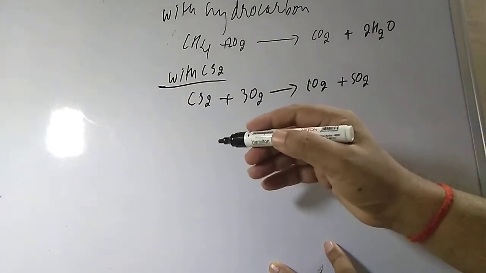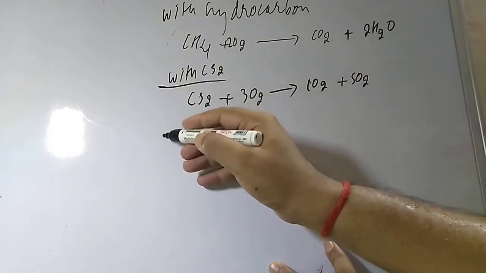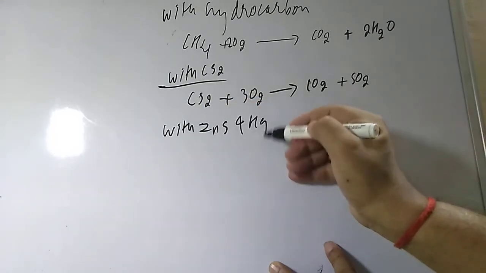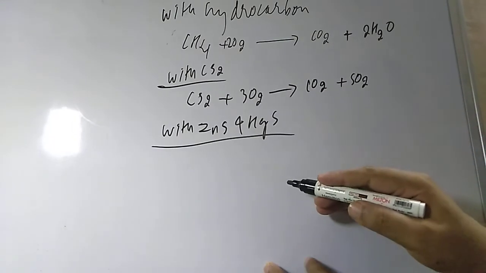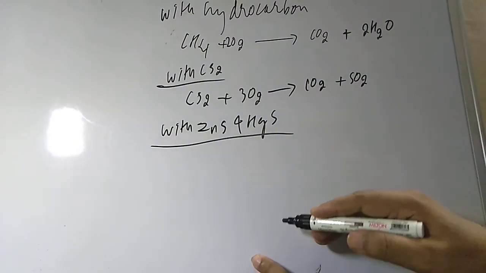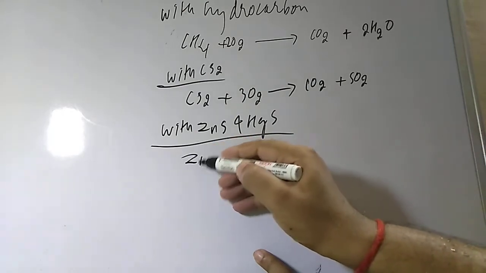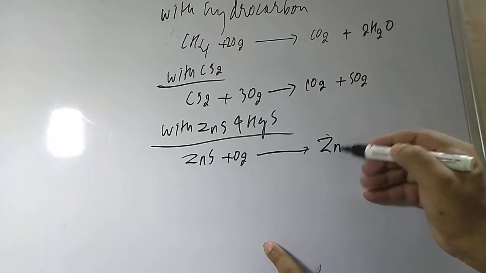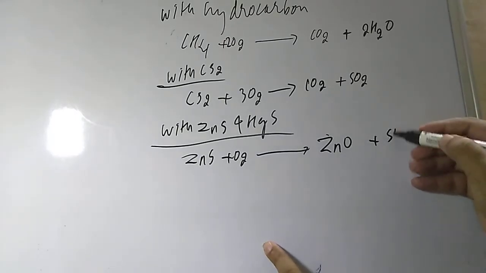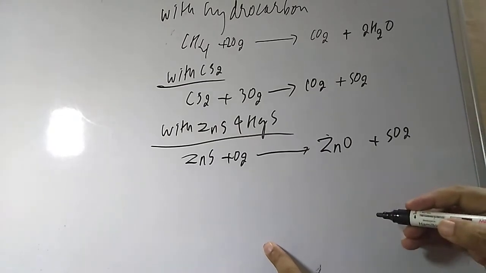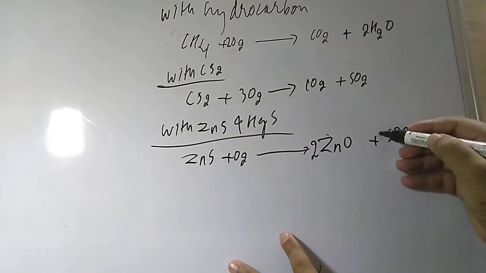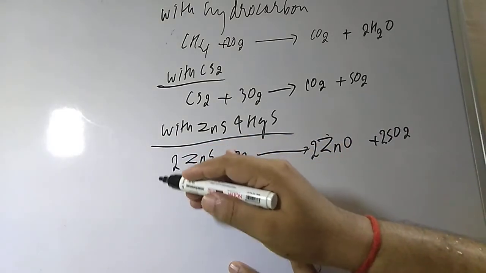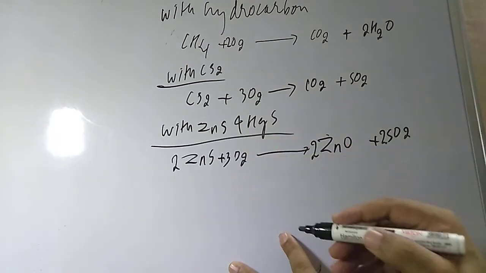Okay, and a little important one, with ZnS. If you are taking ZnS and HgS, how will it react with zinc sulfide and HgS? You see, student, it is also reactive with zinc sulfide. So if you take ZnS and treat it with dioxygen, what will it give, student? It will give zinc oxide plus SO2. You can balance it out, student. So 2 moles of zinc oxide and 2 moles of sulfur dioxide it will form, from 2 moles of zinc sulfide and 3 moles of dioxygen.